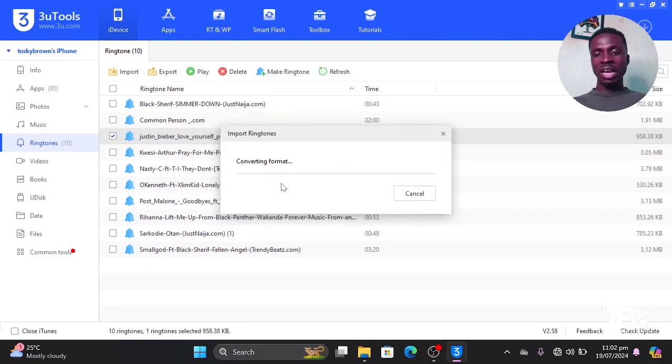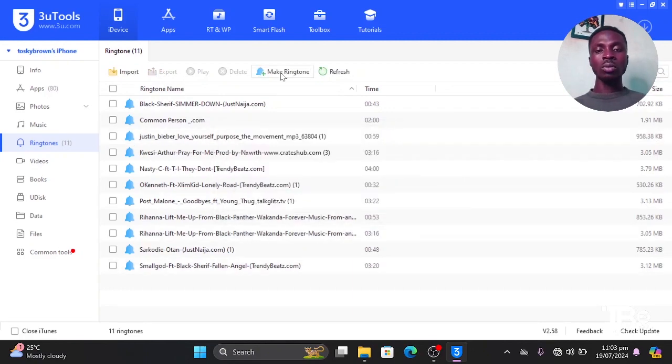The difference is that with Make Ringtone, you have the opportunity to choose the specific part of the music you want as a ringing tone. Here with Import, you don't have that opportunity, so with Make Ringtone I choose the part of the music I want as the ringtone.